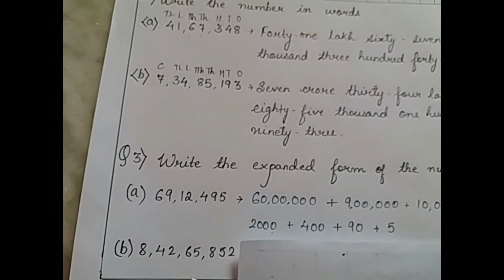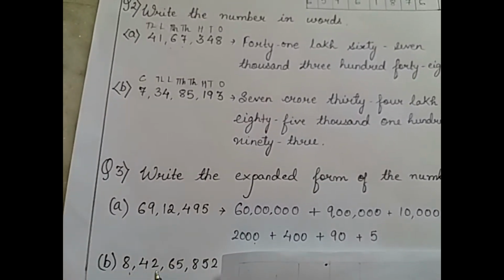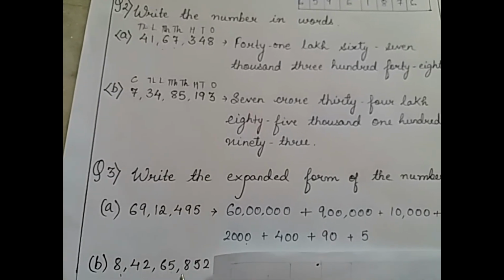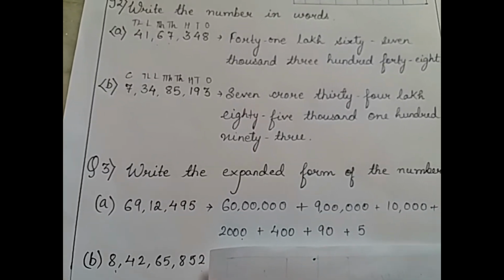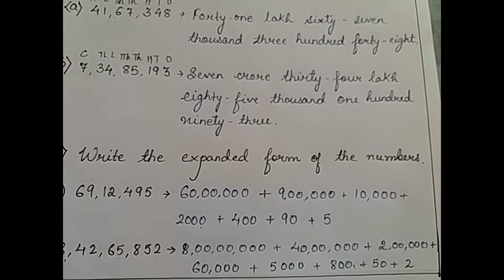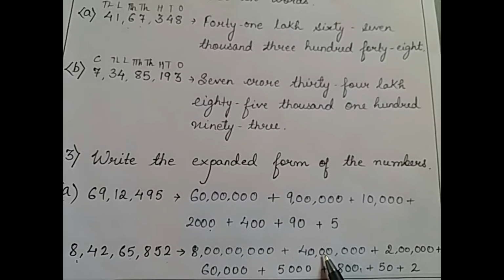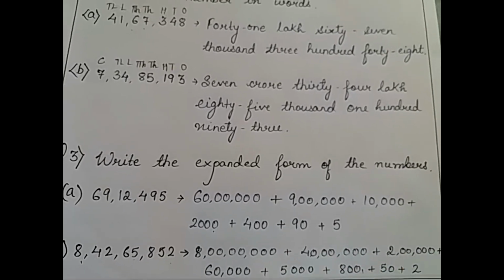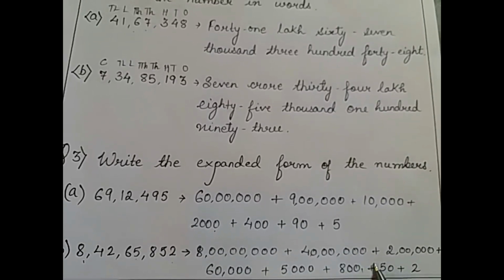Let's try to solve the next question like this. This is 8 crore 42 lakh 65,852. We have to write it in its expanded form. So this is how we will write it: 8 crore 40 lakhs 2 lakhs 60,000 5,850 plus 2.